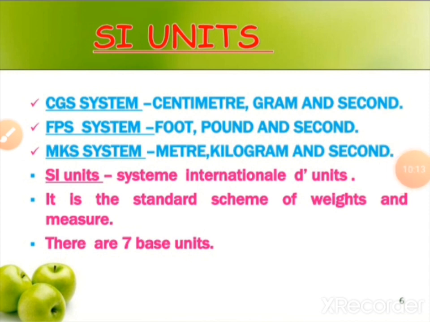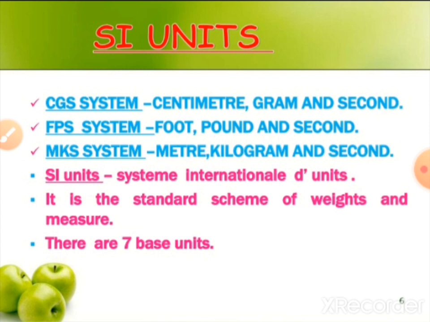So our systems of units are, first one CGS system, second one FPS system, third one MKS system. We already told what is meant by CGS, FPS and MKS. But we all use only one system, that is SI units. So what is meant by SI units? System of International Units. It is the standard units of weights and measurements.